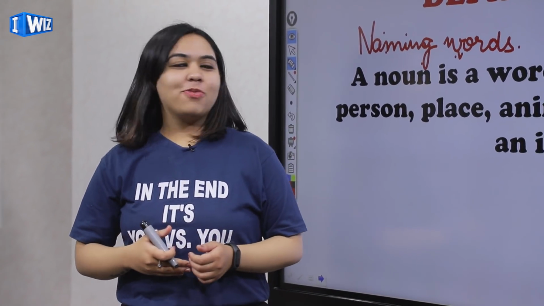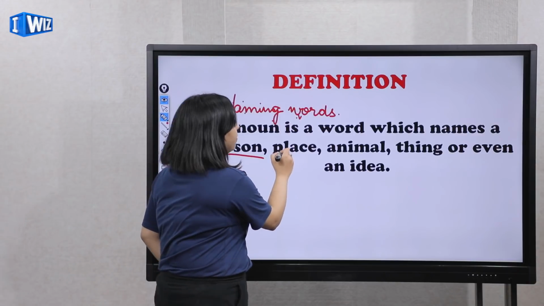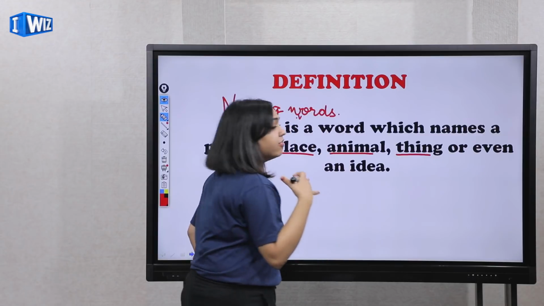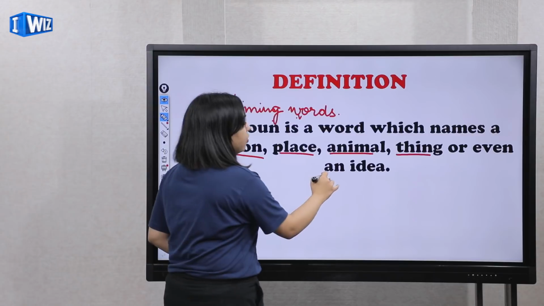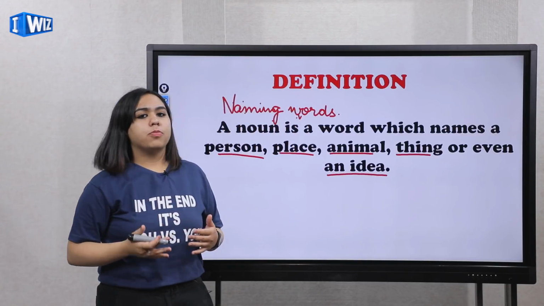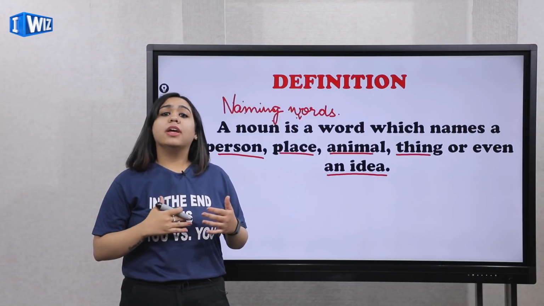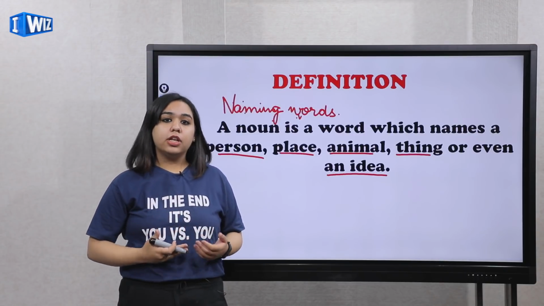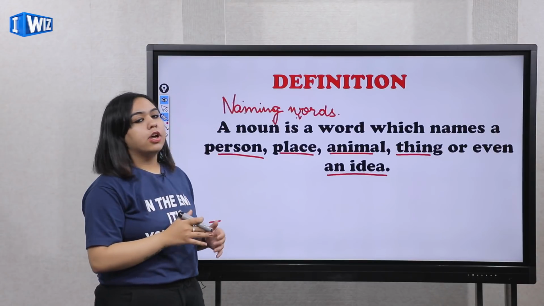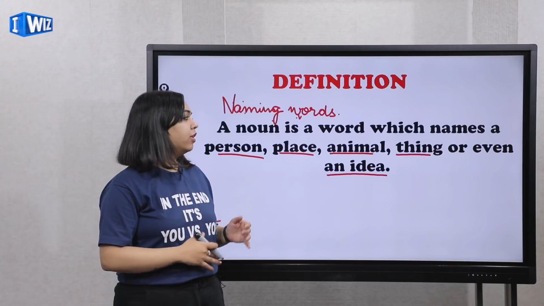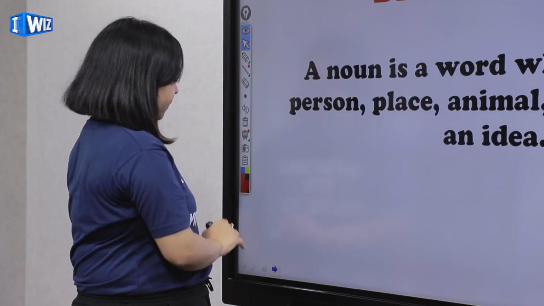So let's read the definition once. A noun is a word which names a person, a place, animal, thing, or even an idea. If there is an idea in your mind or you're feeling something and you name it, it's again a noun. So one thing that you have to keep in mind is naming words: naming any idea, any feeling, any animal, place or thing. That's the crux. If you want to note it down, you can note it down. Otherwise it should go in your head. Let's move on further.